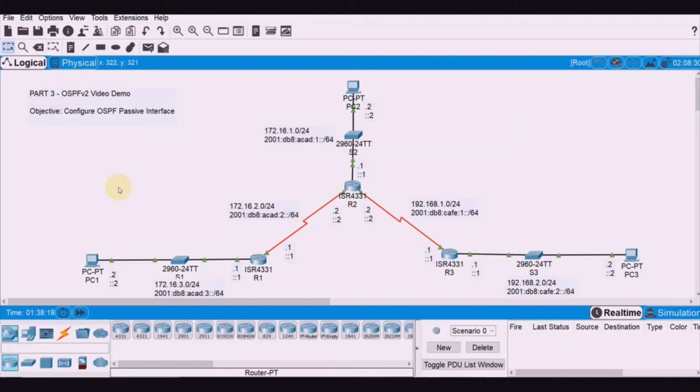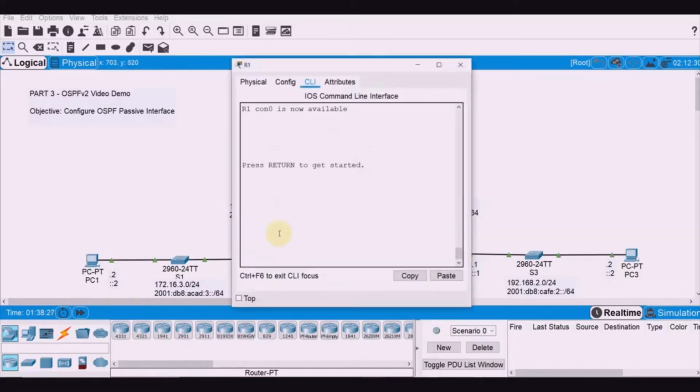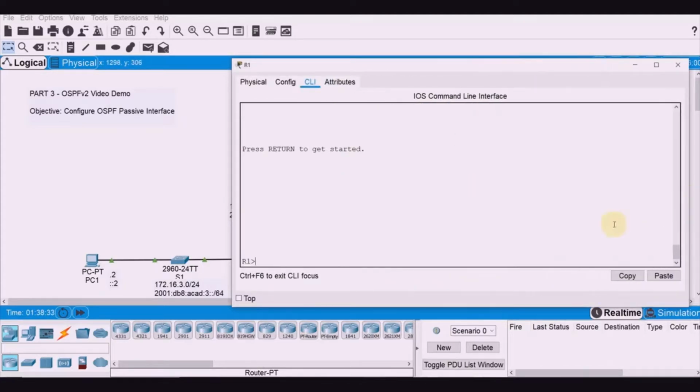We issue a show ip ospf interface G0/0/0 command on R1. So let's do that. Let me enlarge the window. Enable. So we issue the show ip ospf interface